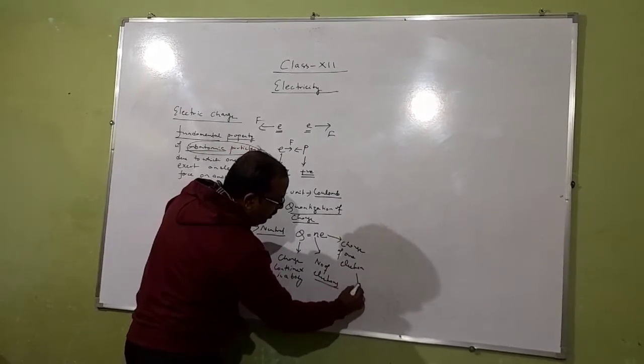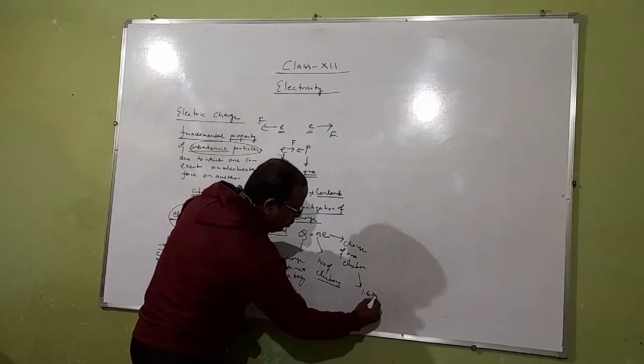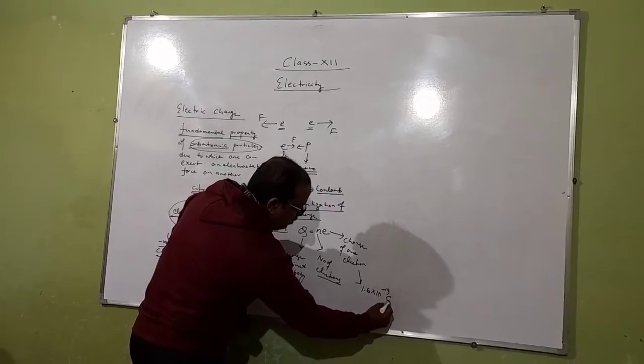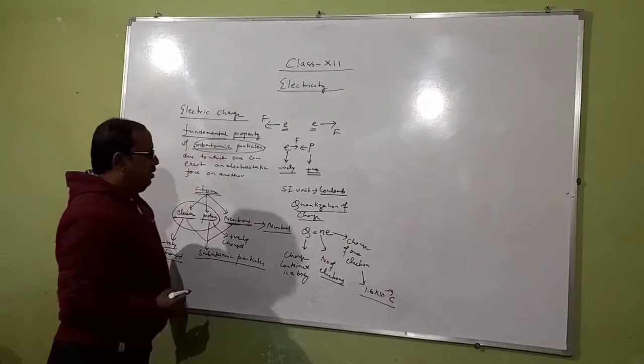So charge of one electron is 1.6 × 10^-19 coulomb.